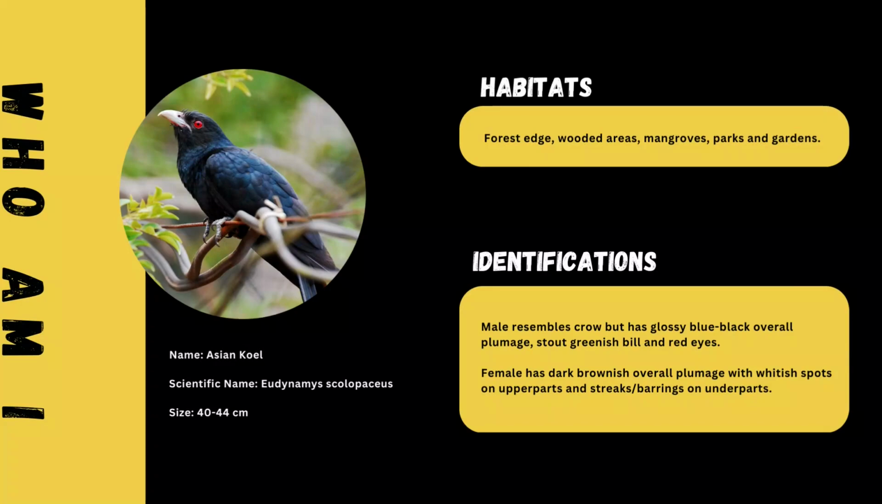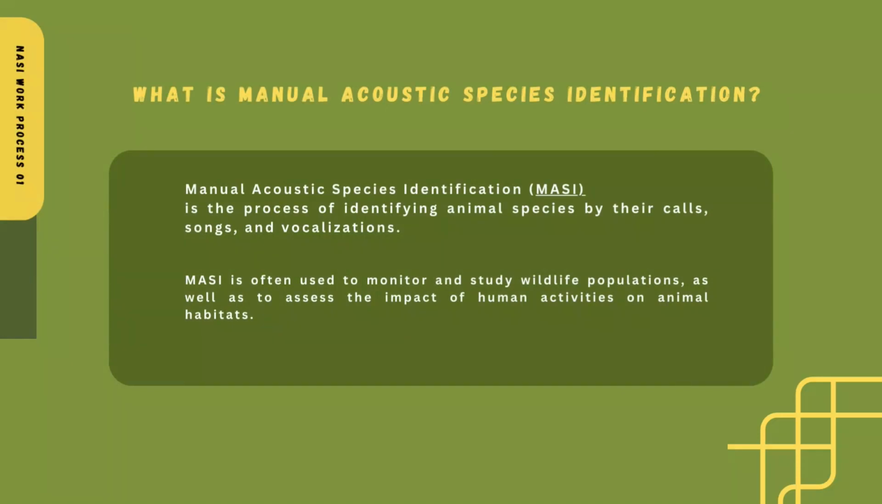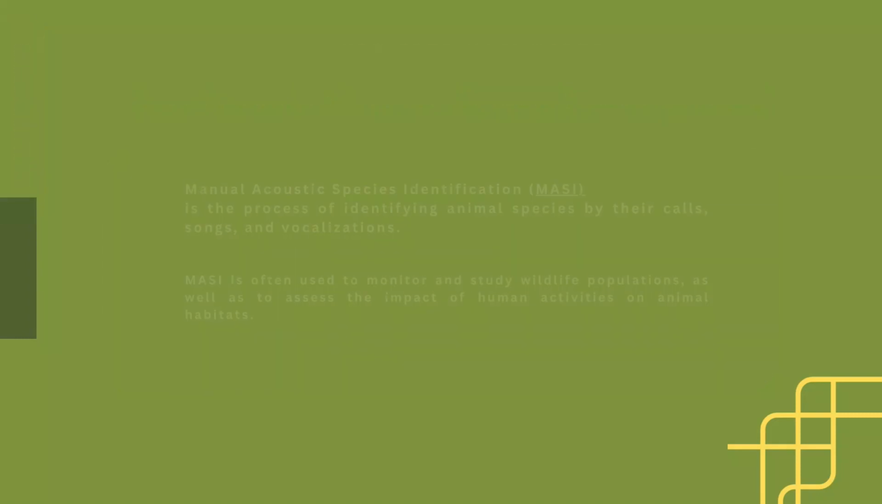Let me explain. What you've just done is what we call manual acoustic species identification, MASI. So MASI is the process of identifying animal species by the call, sounds, and vocalization. It is often used to monitor and study wildlife population, as well as assessing the impact of human activities.